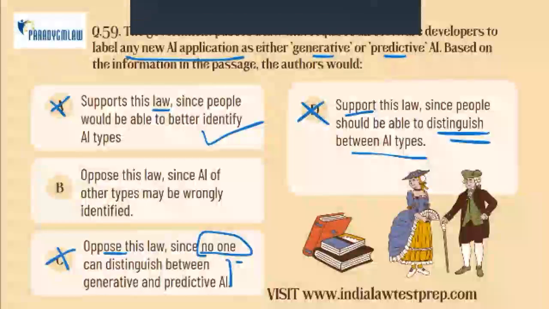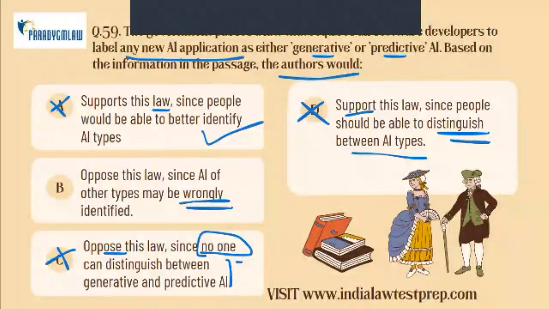Option B says forcing every AI into only two labels would be incorrect and misleading. The authors would oppose this law since AI of other types may be wrongly identified. Some types of AI don't really belong to either category of generative or predictive.